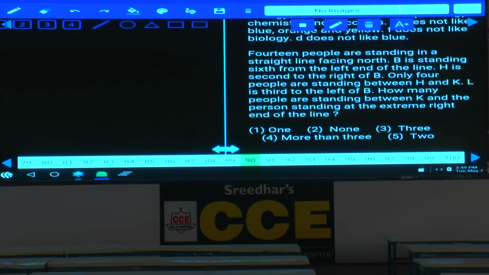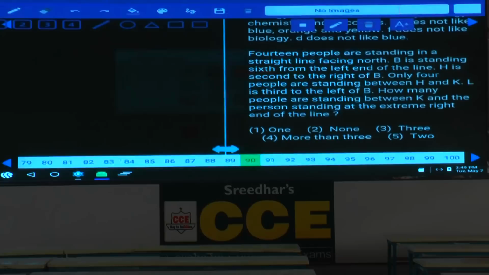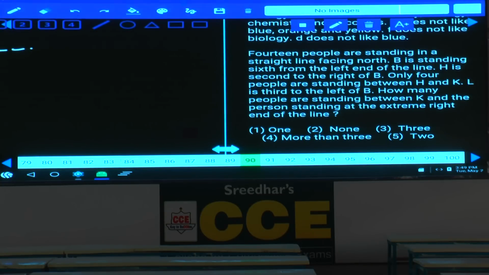Then the first information. B is standing 6th from the left end of the row. Now 1, 2, 3, 4, 5, 6. And H is seated second to the right of B, which means 8th position from the left. Only 4 people between H and K. 1, 2, 3, 4. K can be here, that is one possibility.